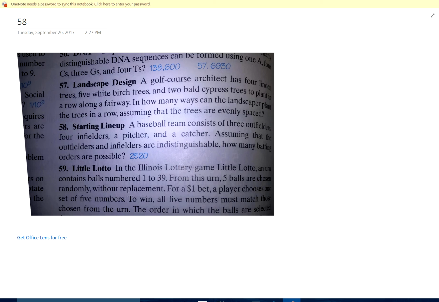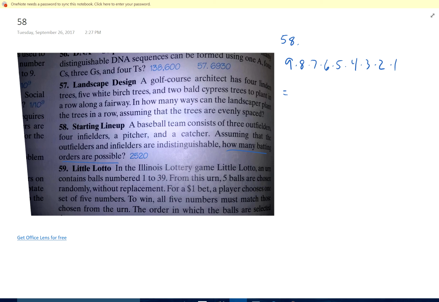Okay, 58. 58 is the toughest problem on this homework assignment. We've got nine players. How many different batting orders are possible? Well, normally if there were nine players and nine different batting orders, it would be 9 times 8 times 7 times 6 times 5 times 4 times 3 times 2 times 1. That's 9 factorial. And I'm going to actually write this down so you can see this.